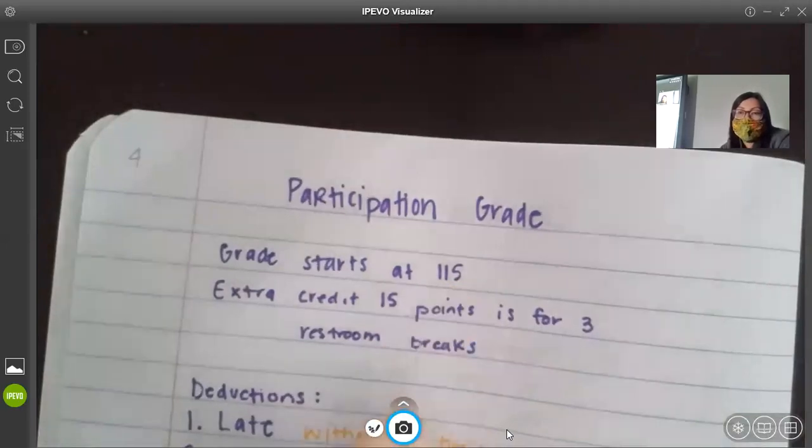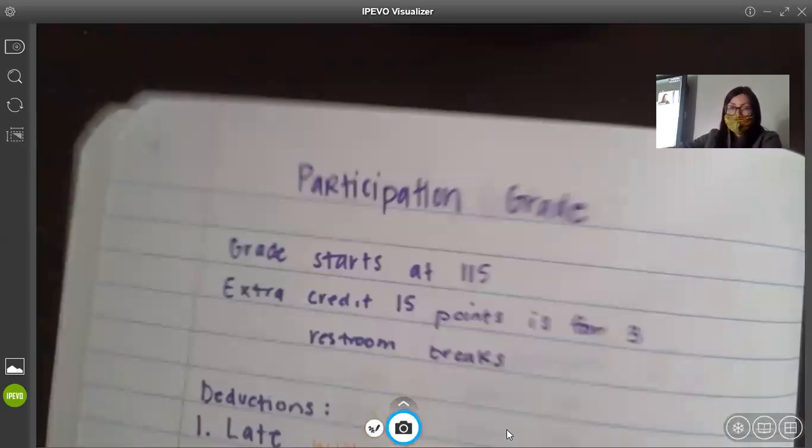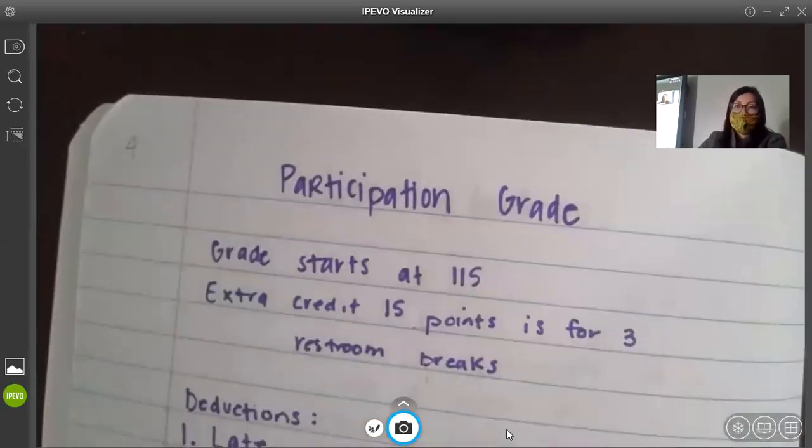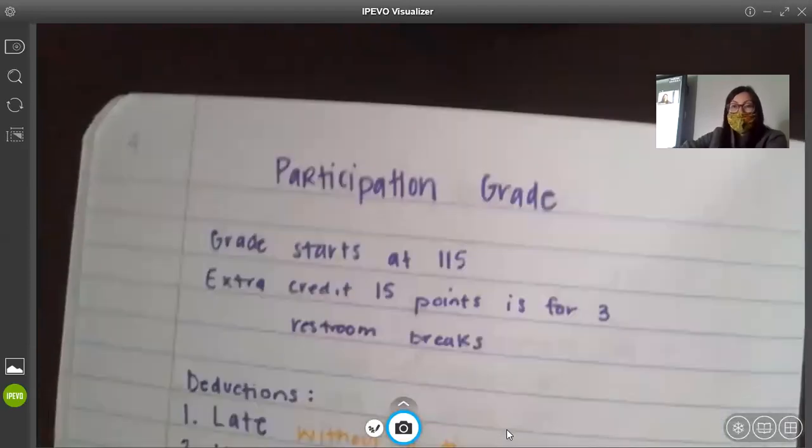So the 15 extra credit points are for 3 restroom breaks, so that you would still make 100, because you're going to get points deducted if you go to the restroom. 15 are there for you to go to the bathroom, and you'll still make 100. So if you decide, you know what, I want to keep those as extra credit, then go beforehand, go after, but don't use the restroom in that class.